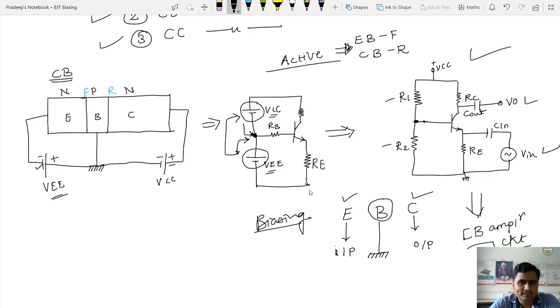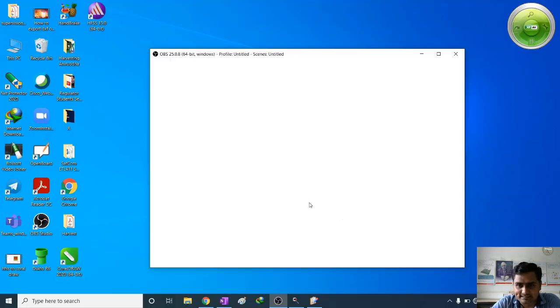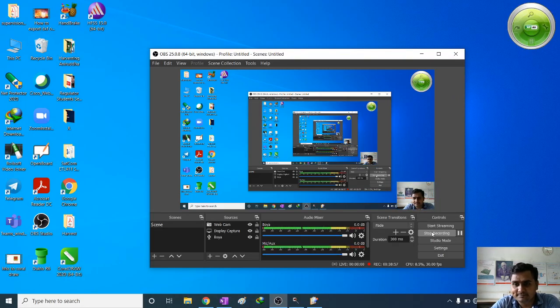We are not going into the detail, but at least what alpha is must be known, because I'm using alpha so many times, maybe afterwards when I start with the frequency response and all. So that's why this terminology should be known, and that's why we are starting with common base, common collector, and common emitter configurations. This first one is the common base amplifier. So let us start with the common base amplifier analysis.